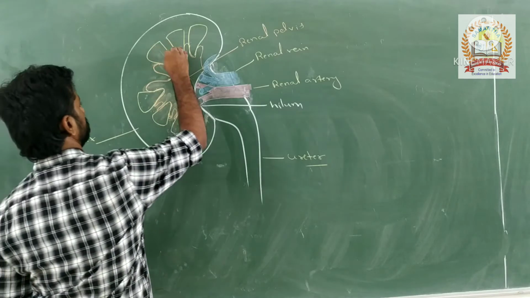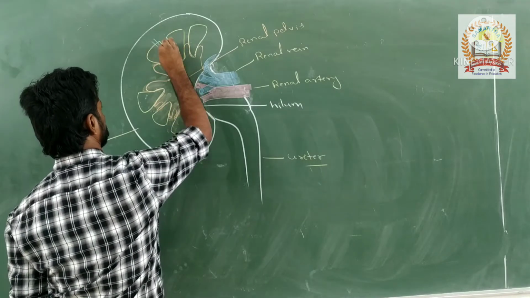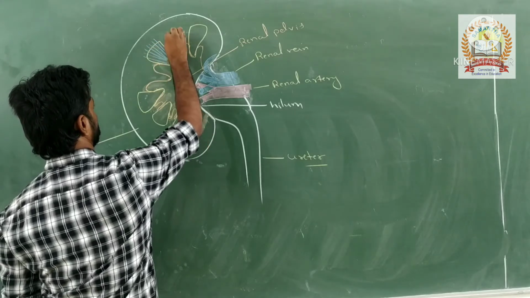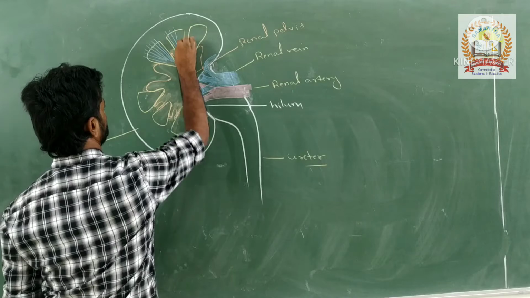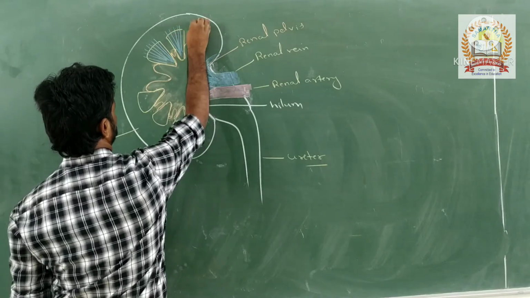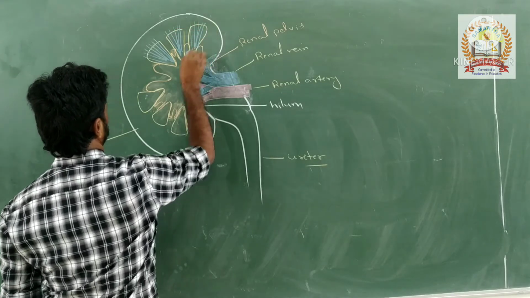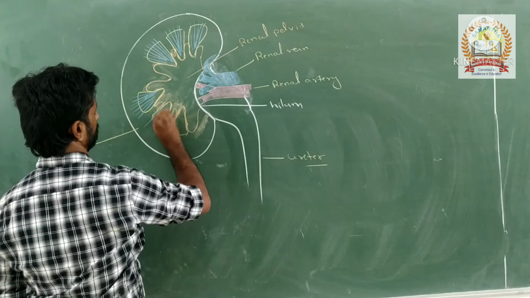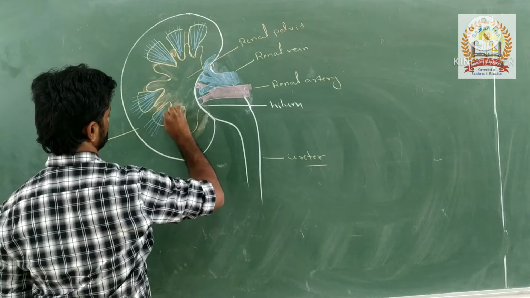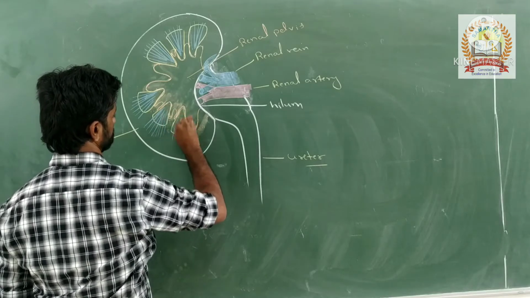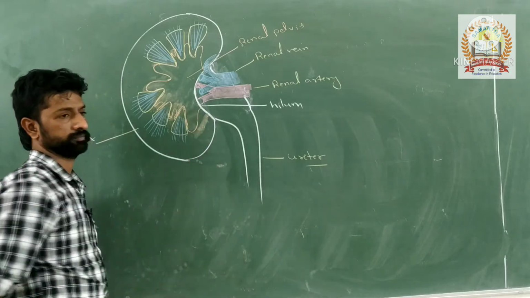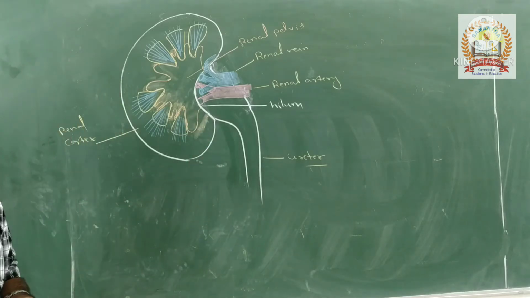And into the medullary pyramids, there will be extensions. What are these extensions called? Medullary rays. What do these medullary rays mean? Which part of the nephron? Nothing but the Henle's loop, or the loop of Henle.